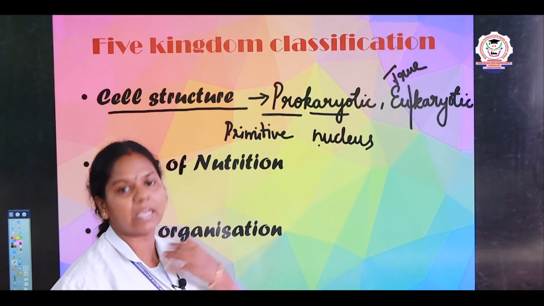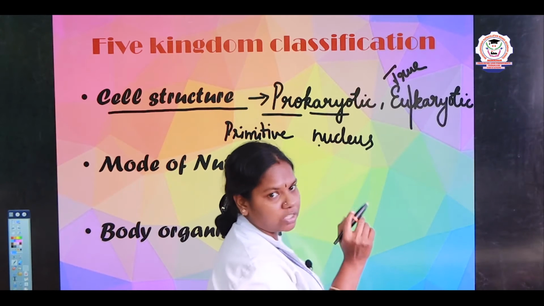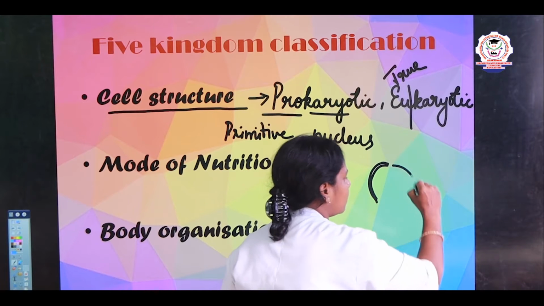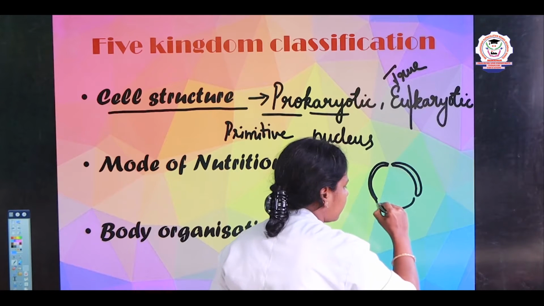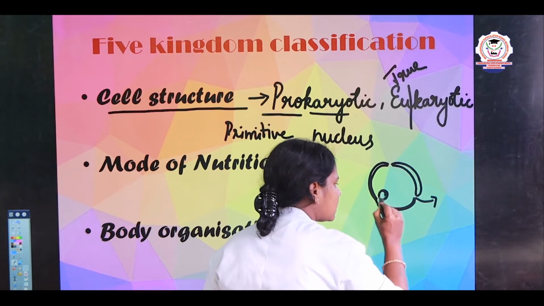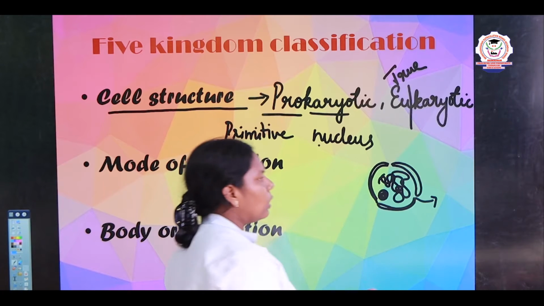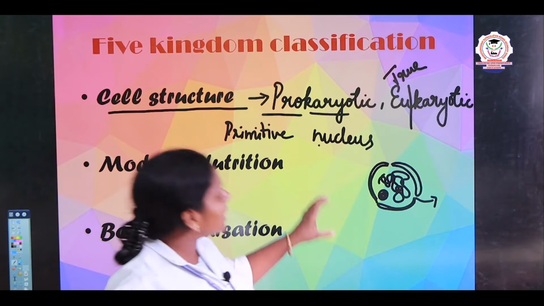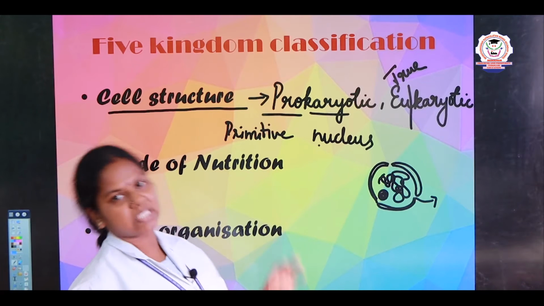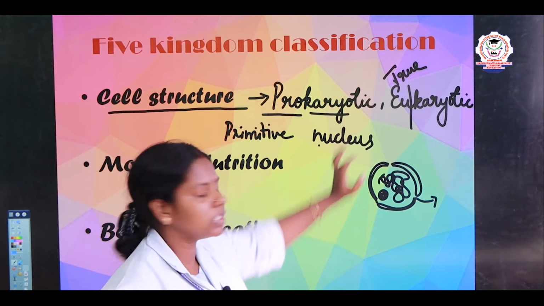For example, if you take our cell, right? What are all the things you can see, children? We can see a well defined nucleus. The nucleus possesses a nuclear membrane and nuclear pore, then it has a nucleolus and it consists of nucleic acids, that is DNA. So, we possess a well-defined nucleus, hence we are classified under the eukaryotes. So, based on their cell structure, the organisms are classified as prokaryotes and eukaryotes.